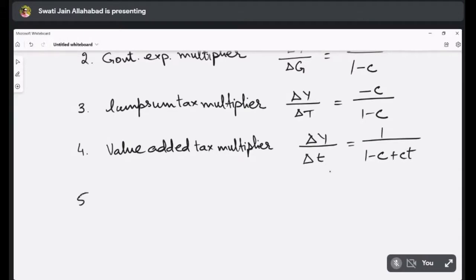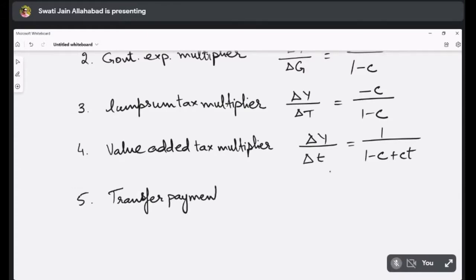Fifth is the transfer payments multiplier.